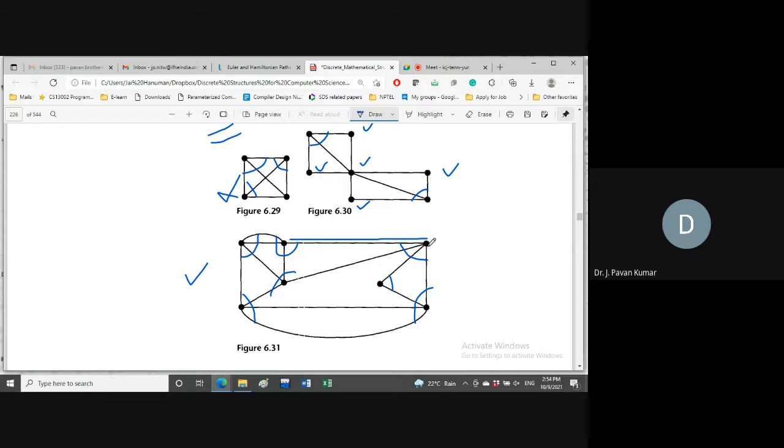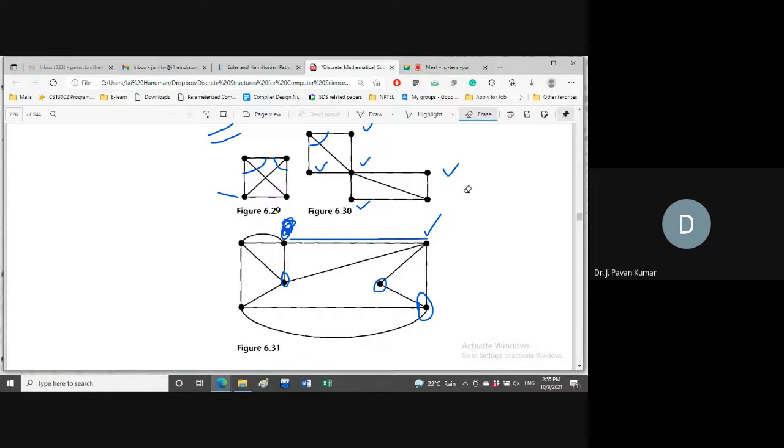From here, this is the starting point. We went like this. Now from here we are having several alternatives. Like we can go to this, we can go to this, we can go to this. Out of this, which one do we have to consider? This is the question. Try to follow what I'm saying. If you understand this one point, then that's it. We will be getting the algorithm.